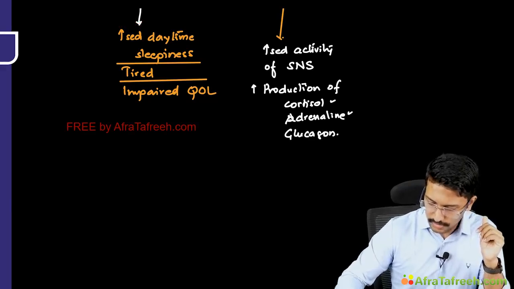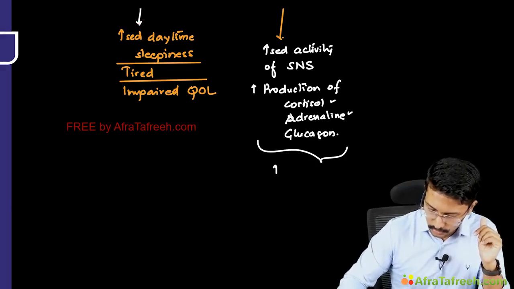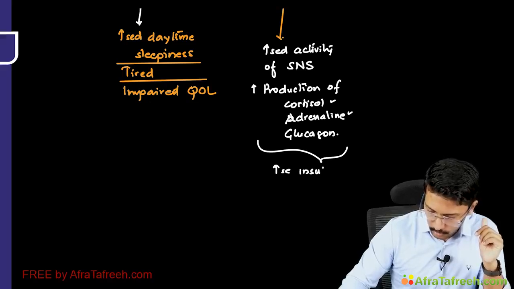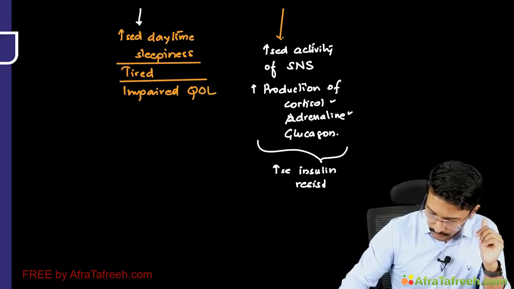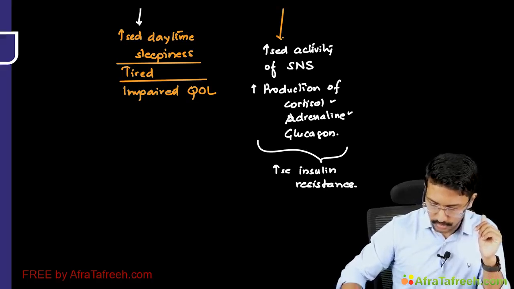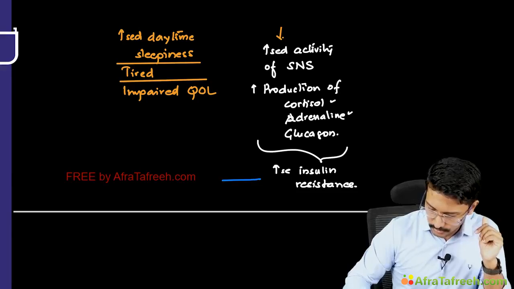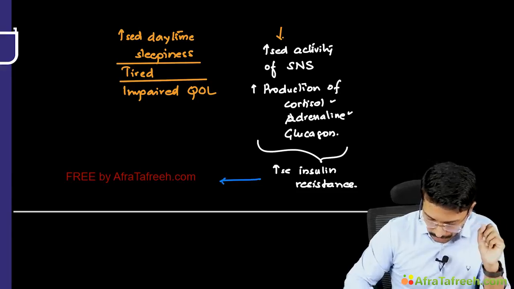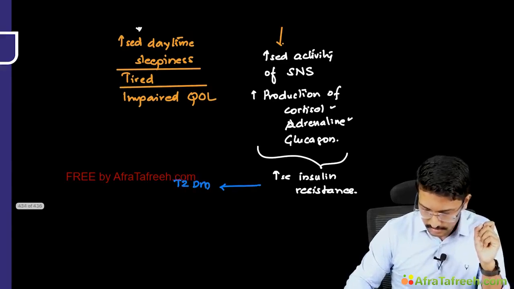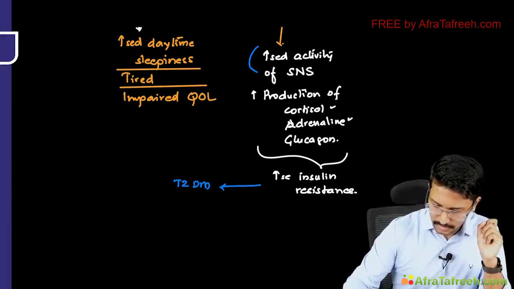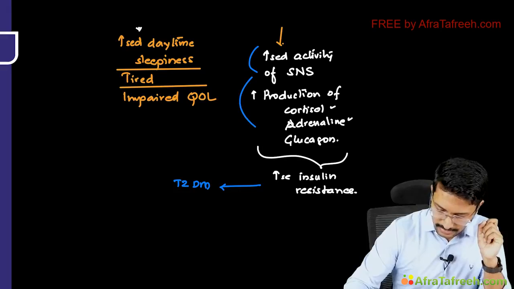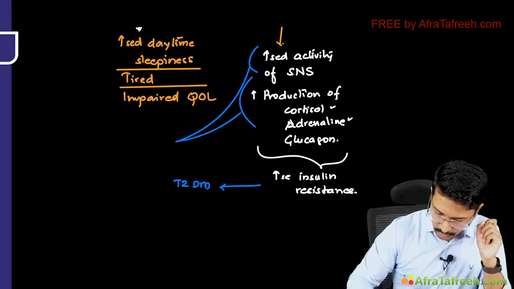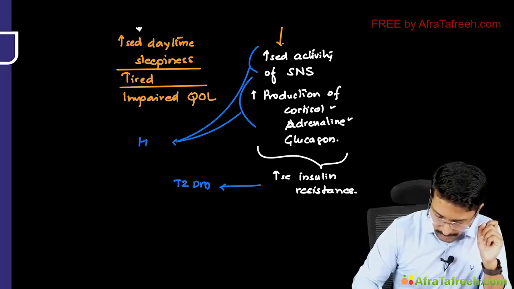Now all of these, right, in the long run also increase your insulin resistance. In the long run, I'm not talking about an acute event. Insulin resistance increases in the long run. Okay, so this increased insulin resistance in the long run can also contribute to development of type 2 diabetes mellitus.